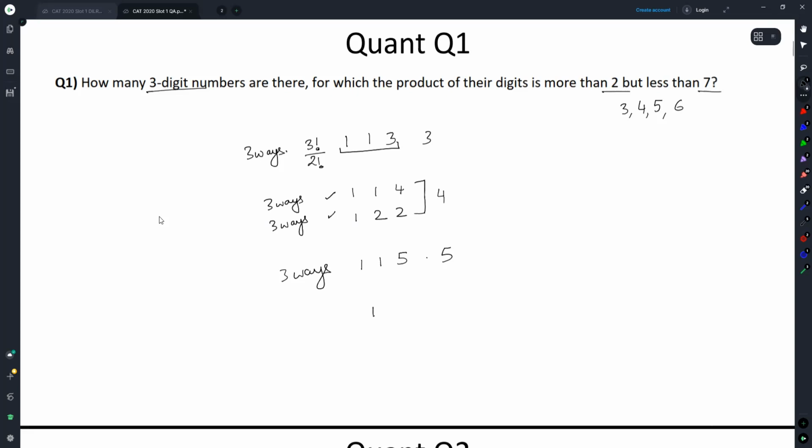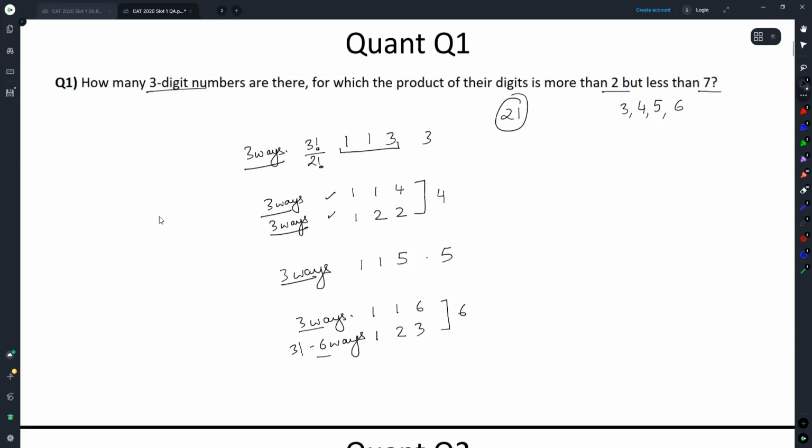Finally, for product 6, it could be 1, 1, 6 or 1, 2, 3. This will have 3 ways, but this will have 3 factorial or 6 ways. Altogether, we have 3 plus 3 plus 3 plus 3 plus 3 plus 6 or 21 ways.